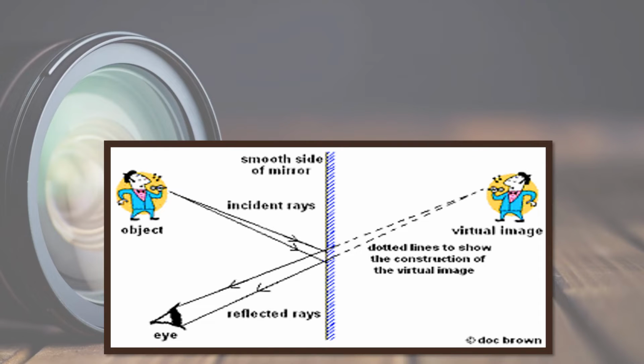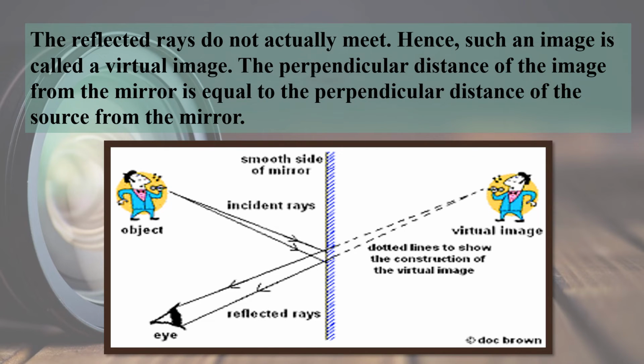So here you have to remember that the reflected rays do not actually meet. Hence, such an image is called a virtual image. जो इमेज रिफ्लेक्शन की वजह से फॉर्म हो रही है वो एक दूसरे से मिलती नहीं है, इसीलिए उसे हम लोग वर्चुअल इमेज कहते हैं.